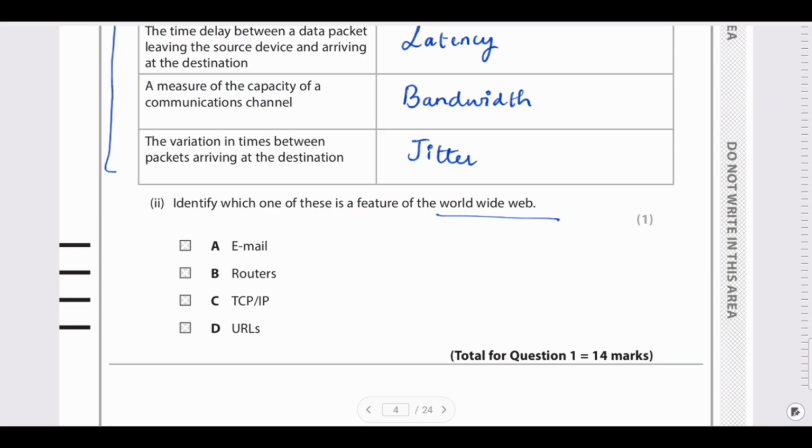It doesn't have any feature of the World Wide Web. Next is TCP/IP. It is a communication protocol that is basically used on the internet. So when it comes to the World Wide Web, obviously when all three options are struck out, it's understandable that the URL is the feature of the World Wide Web.